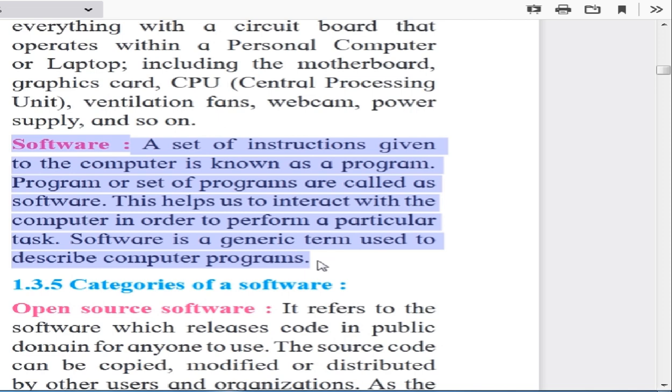In today's lecture we saw hardware and software; we will see the categories of software in the next lecture.